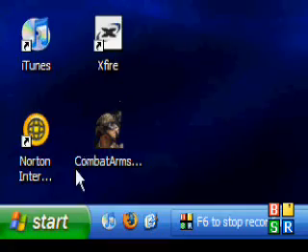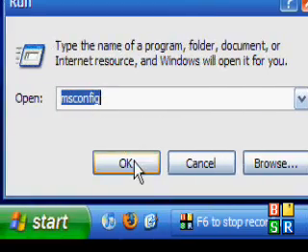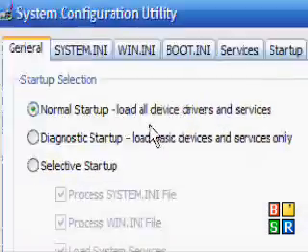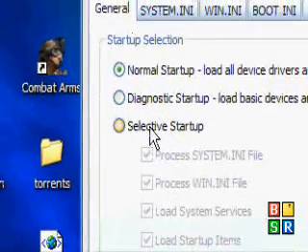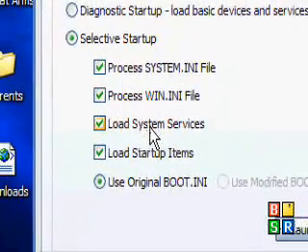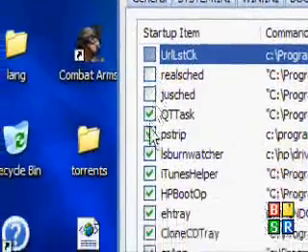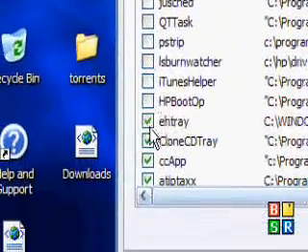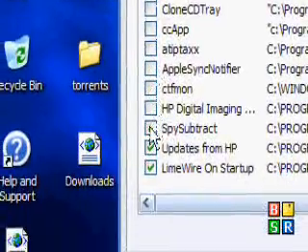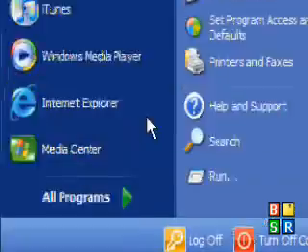Go to the start menu, go to run, type in msconfig, press OK. You will be directed to the system configuration utility. Go to general, select selective startup, go to the startup tab, and then check the things you don't want when you load your computer. When you're done, hit apply and then hit OK. Apply, close. And I recommend you restart.